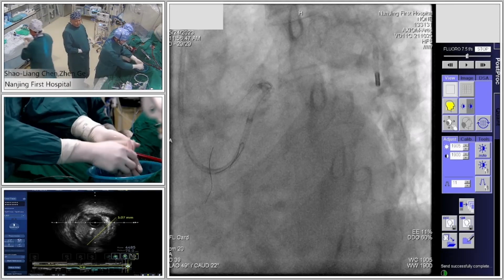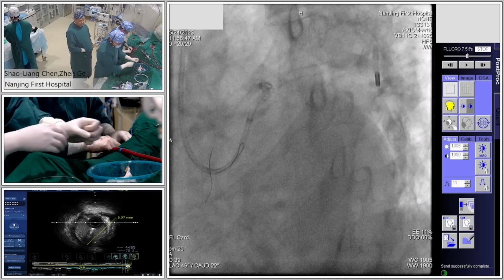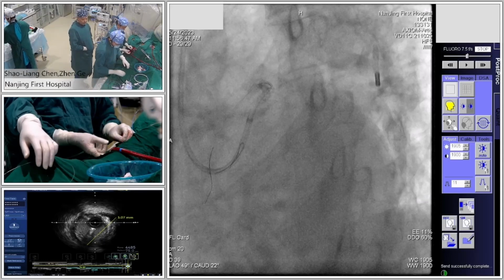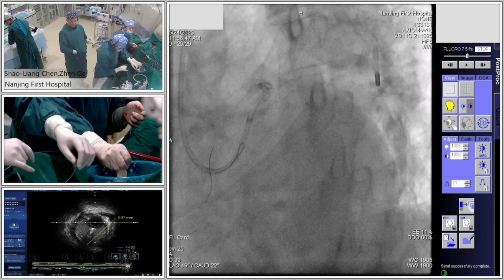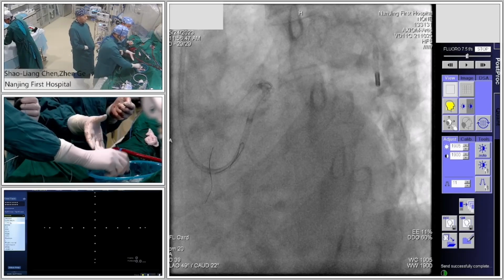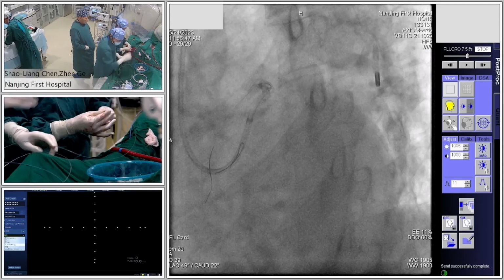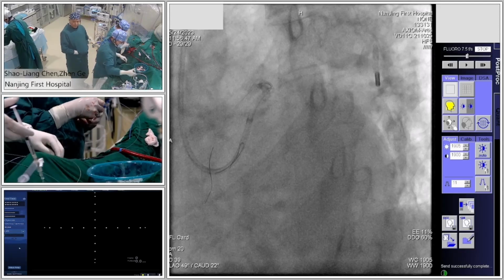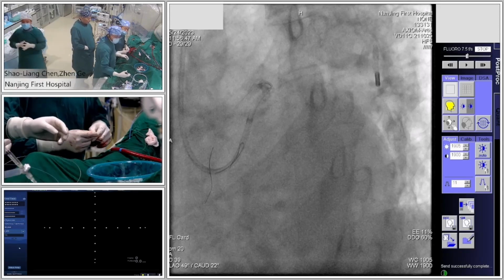So once you have finished the balloon crush, do you want to check IVUS? Okay. To see if the crush is complete or not? Okay. I think we still have 10 minutes. Yeah.